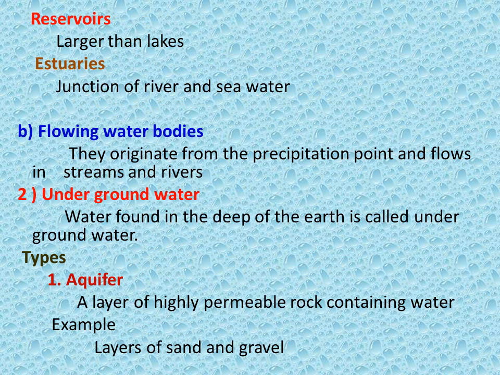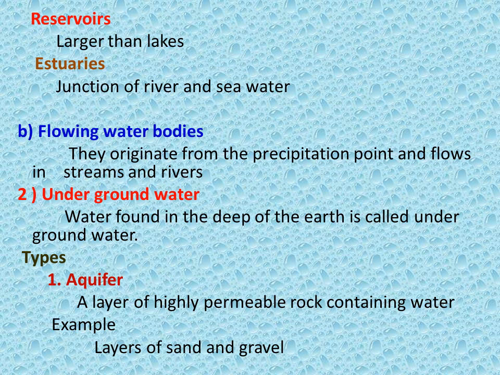Then reservoirs. Those larger than lakes are called reservoirs. Estuaries, you know very well the place. That is the junction of river and seawater. Estuaries. Next kind, flowing water bodies. They originate from the precipitation point and flow in streams and rivers.